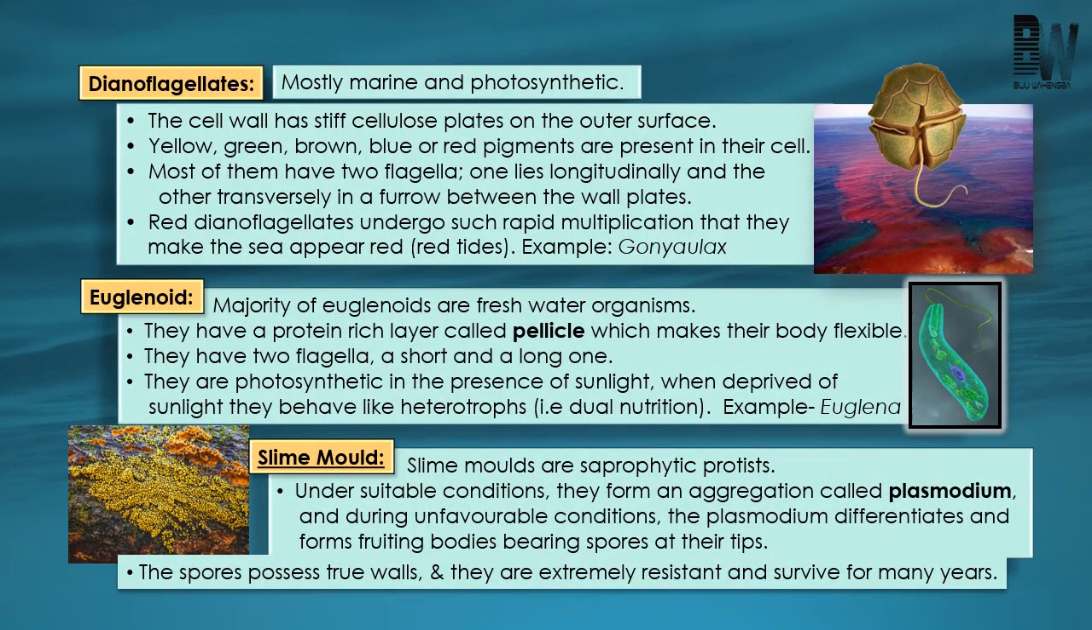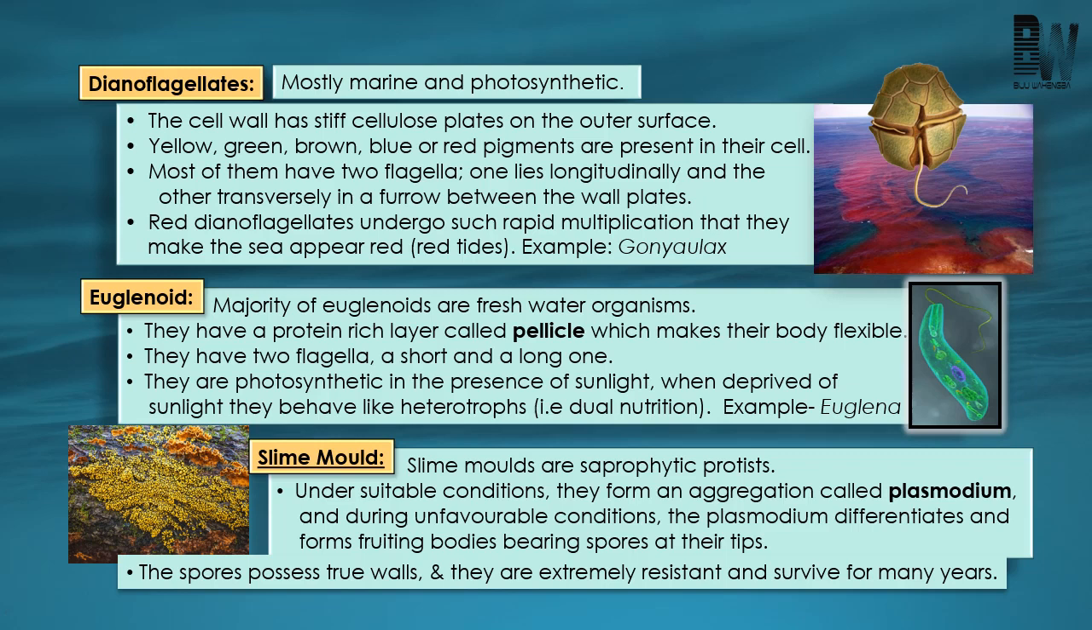So this is another group of Protista which are mainly characterized by the presence of two flagella, as the name indicates. Some important features of dinoflagellates are that they are mostly marine and they are photosynthetic. That means they can synthesize their own food. Cell wall is present which is mainly made up of cellulose, and it is divided into plates.